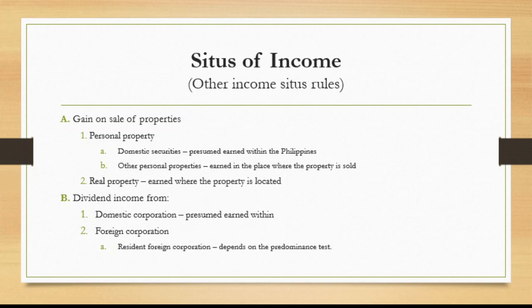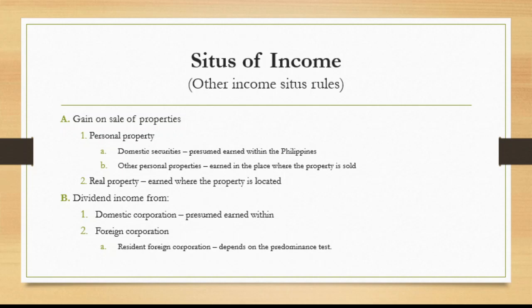So for example, out of that 100,000 na sinabi natin kanina, 40,000 lang yung na-earn from inside the Philippines. So that is equal to 40% lang. So 40% lang yung predominance test natin. So dahil 40% is less than 50%, lahat ng dividend income na mare-receive natin is presumed to be earned outside the Philippines kasi nga hindi sila nakapasa sa predominance test na 50%.